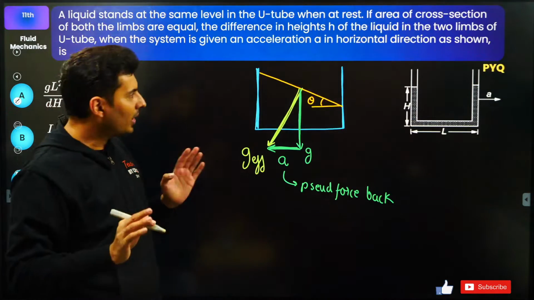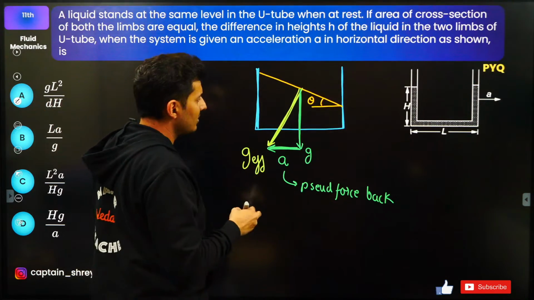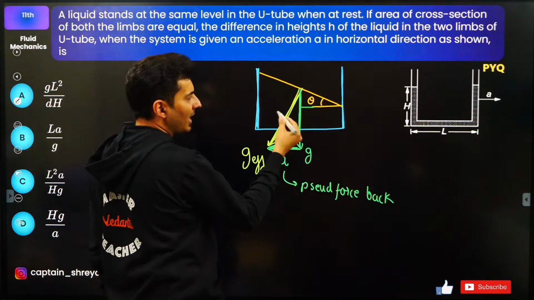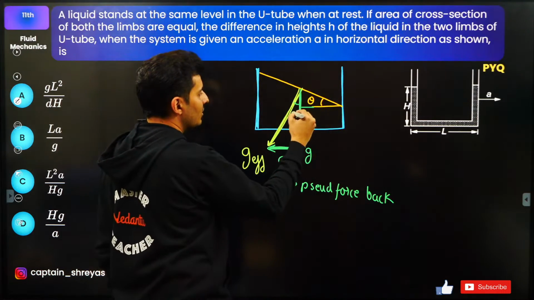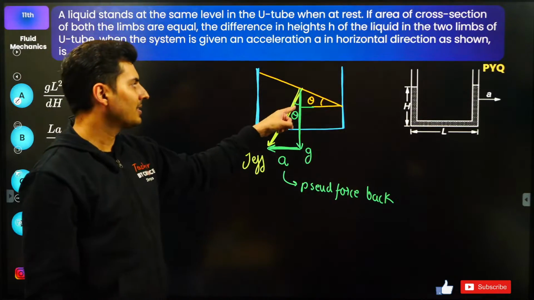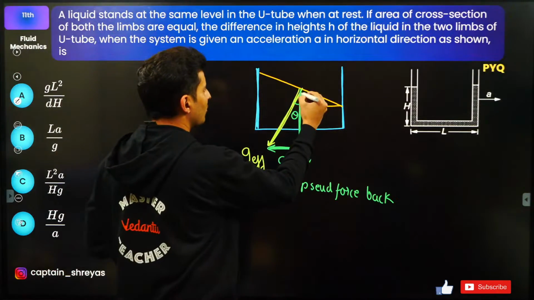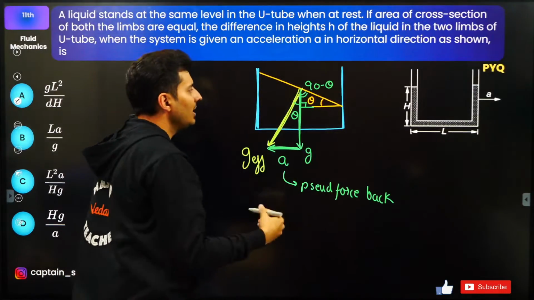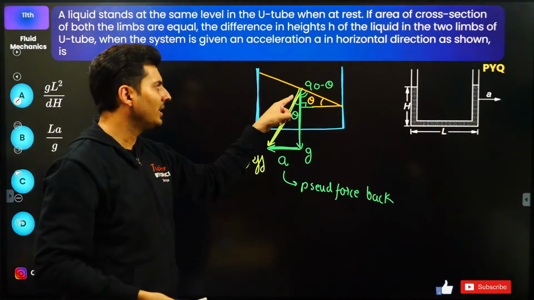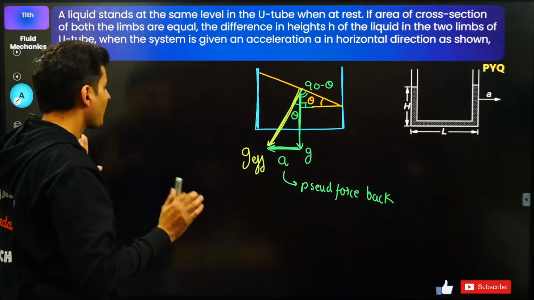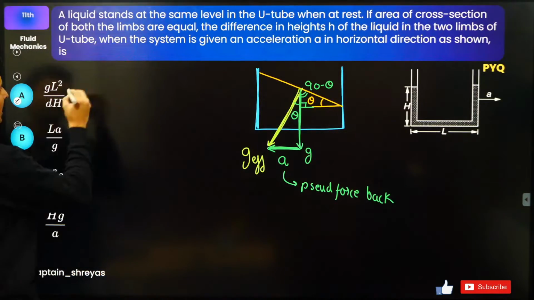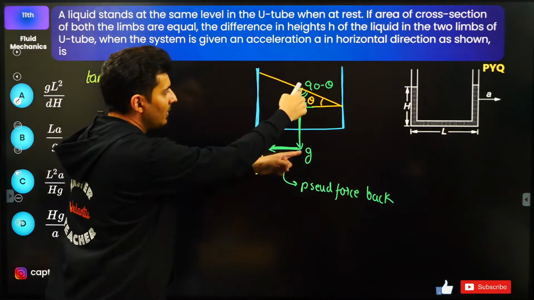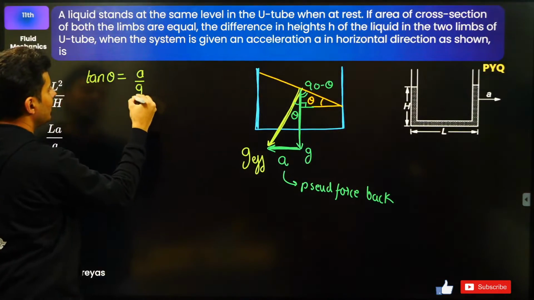And now what you can do, you can do it by dimensional analysis also. If this is theta, obviously if you apply geometry, you will see even this is going to be theta. If this is theta, then this would be 90 minus theta, this is 90, and so on and so forth. So you can see this will also be theta. Now from this, tan theta, opposite by adjacent, for acceleration will be a by g.